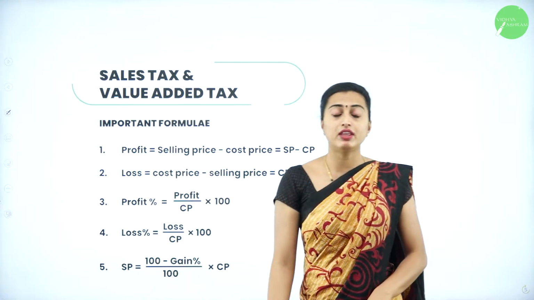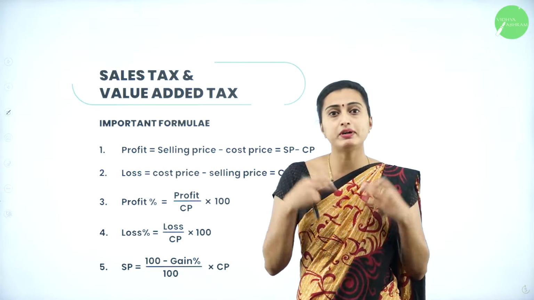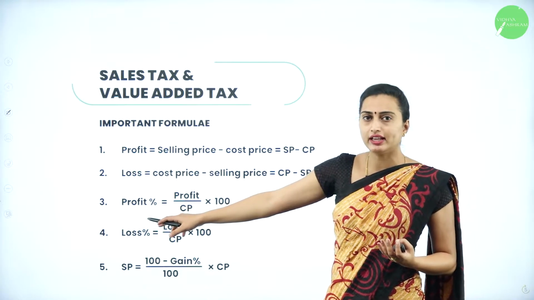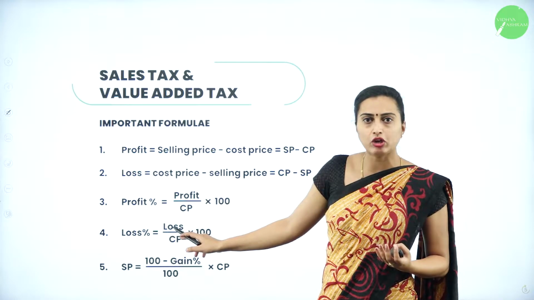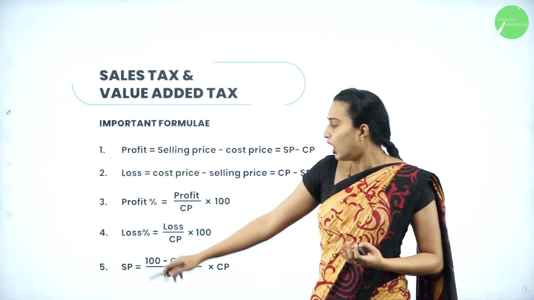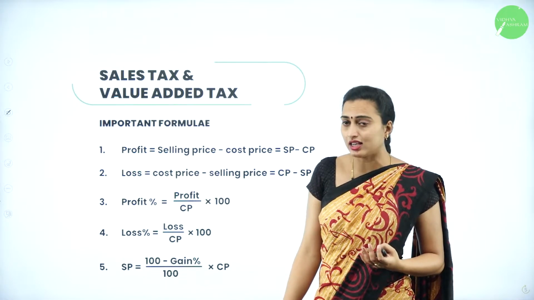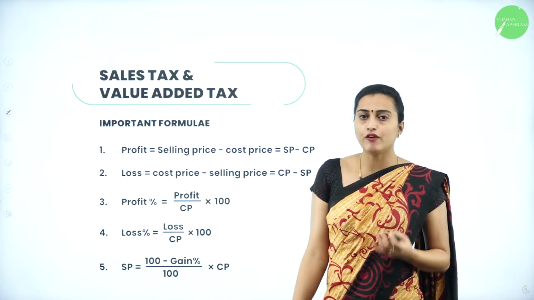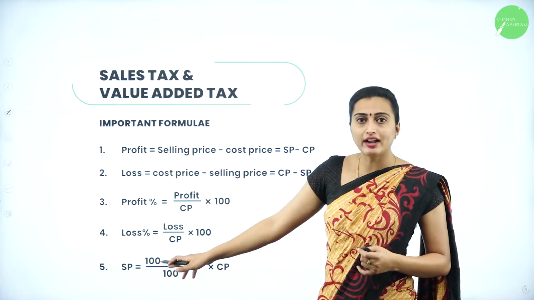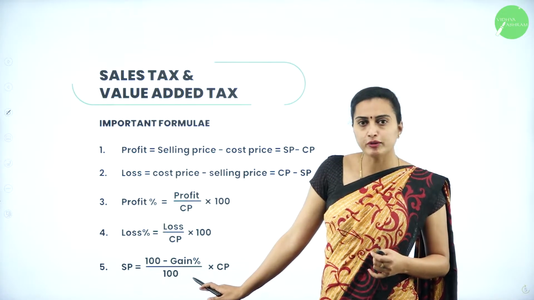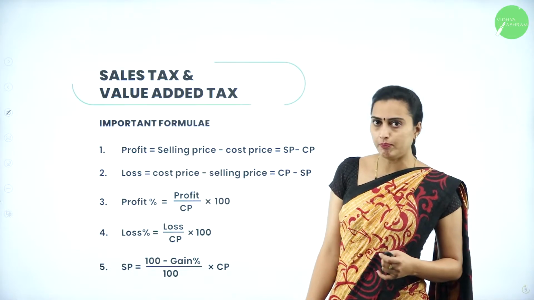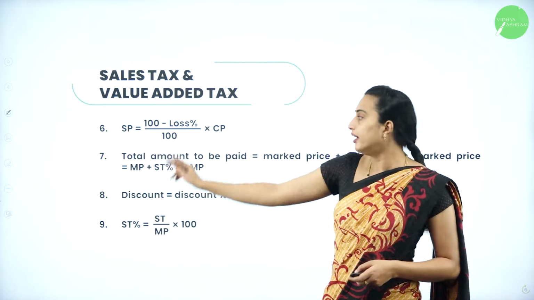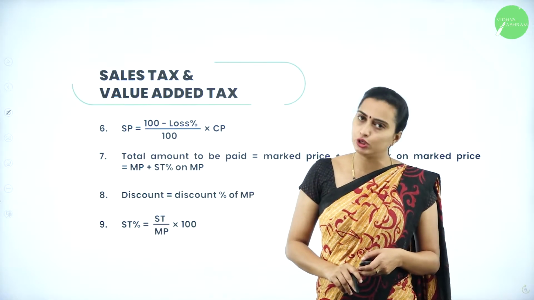How do you calculate the profit percentage, if they ask what percent of profit she or he or a man gets? Percentage profit is calculated by the formula profit divided by cost price into 100. Similarly, you calculate the loss percentage as loss divided by cost price into 100. Similarly, SP on a profit is 100 plus gain percentage, that is profit percentage, divided by 100 into CP. And SP on a loss, if they ask you to calculate, is 100 minus loss percentage divided by 100 into CP.